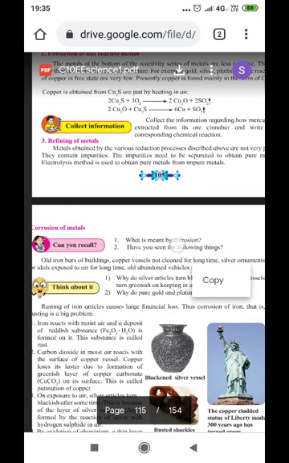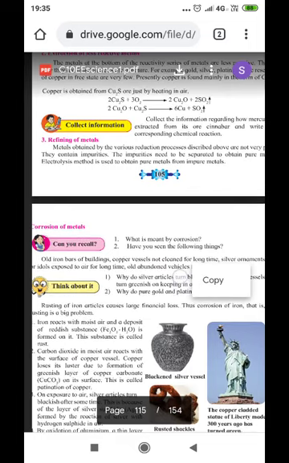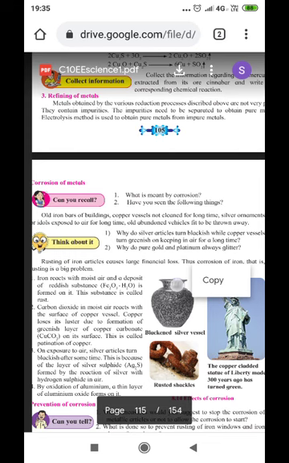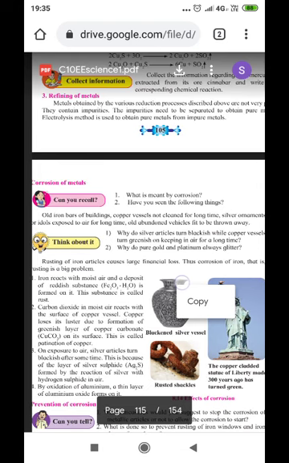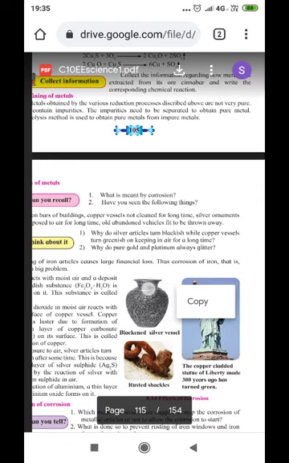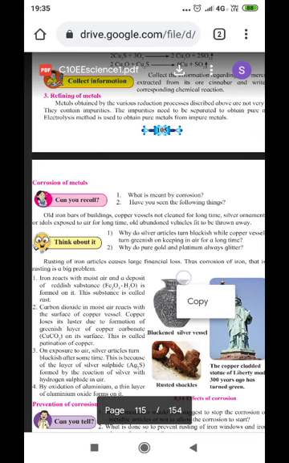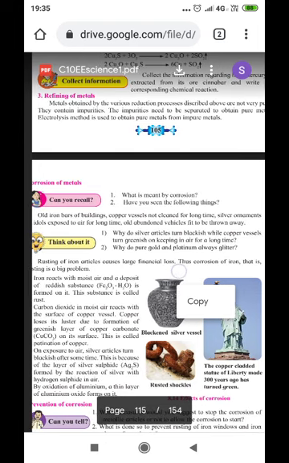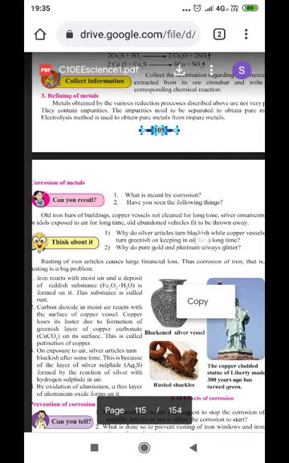Now, refining of metals. After extraction, the metal has to be maximally purified, and that is done by refining. Metals obtained by the various reduction processes described above are not very pure. They contain impurities, and the impurities need to be separated to obtain the pure metal. The electrolysis method is used to obtain pure metals from impure metals.